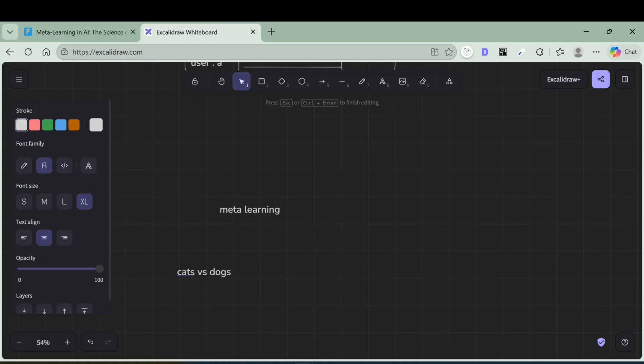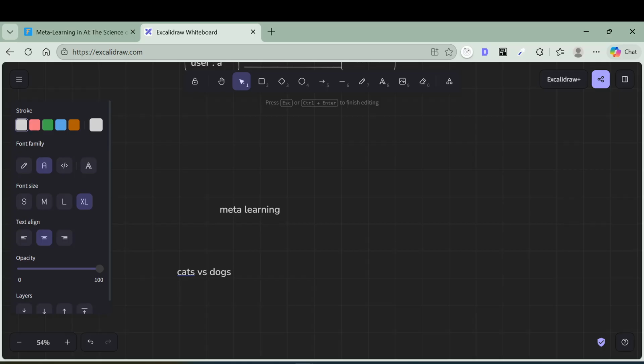There are multiple algorithms available. Let's talk about one of the most famous meta learning algorithms. It's MAML, model agnostic meta learning. It was developed by researchers belonging to Stanford University. So how does it work? Simple.